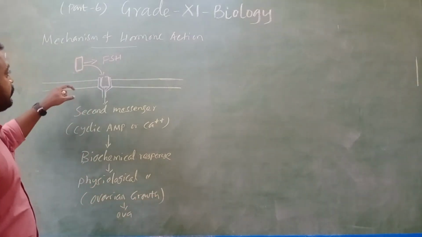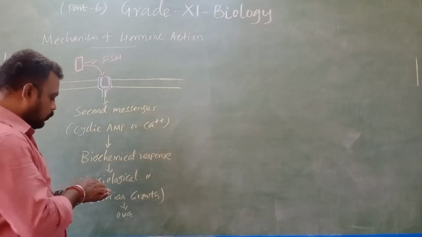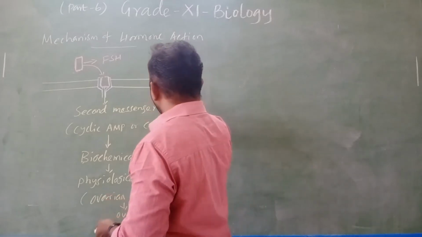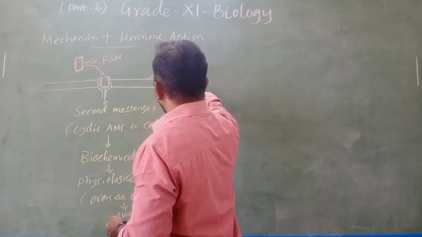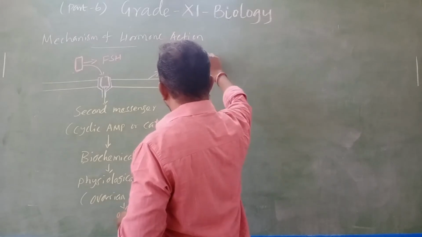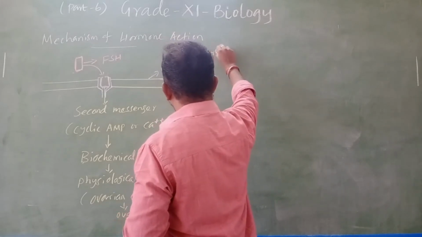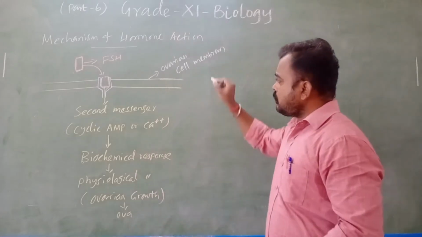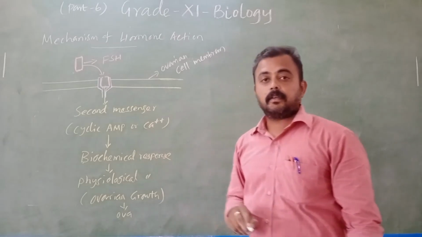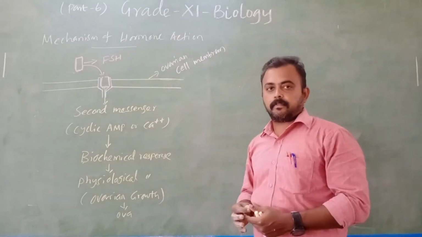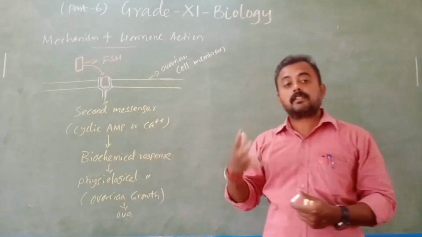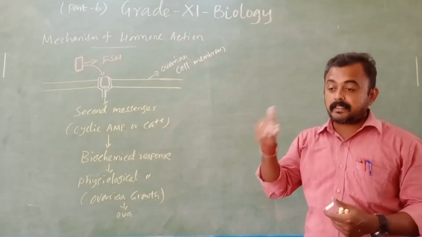Okay, here you see this is the ovarian cell membrane. Some receptors are present in the cell membrane itself. Some receptors are present intracellularly, that means inside the cell.